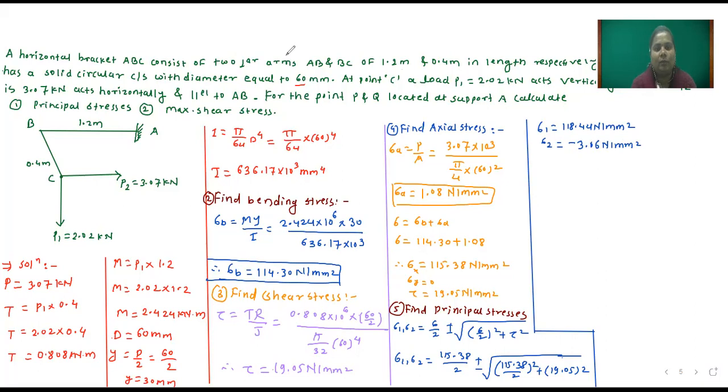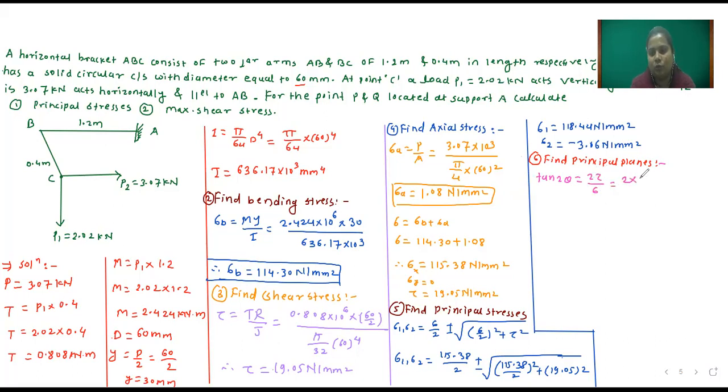After that, we will find out principal planes. So how to find out principal plane? Tan 2 theta is equal to 2 tau divided by sigma.